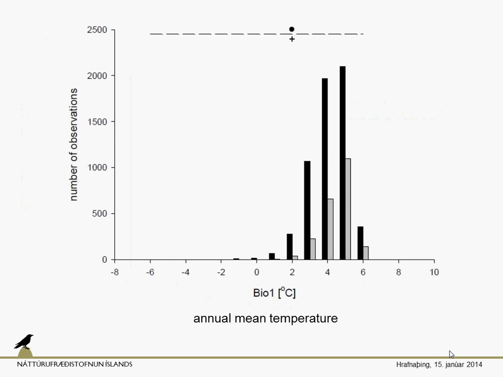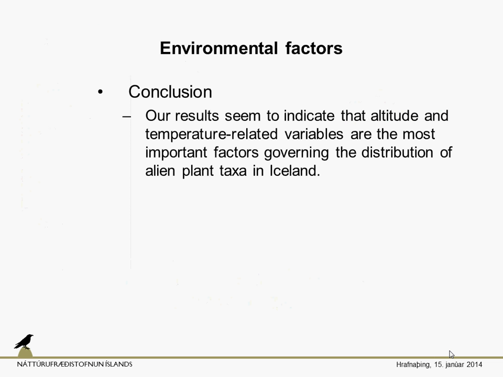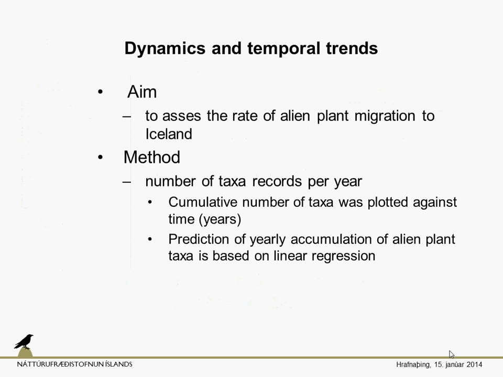The same is true for temperature. We investigated quite a number of different parameters, but I'm showing just the annual mean temperature. Also here we have the variation range within Iceland, and we can clearly see that the alien plants prefer places with a relatively high annual mean temperature. Our results seem to indicate, therefore, that altitude and all the temperature-related variables are the most important factors that govern the distribution of alien plant taxa in Iceland.